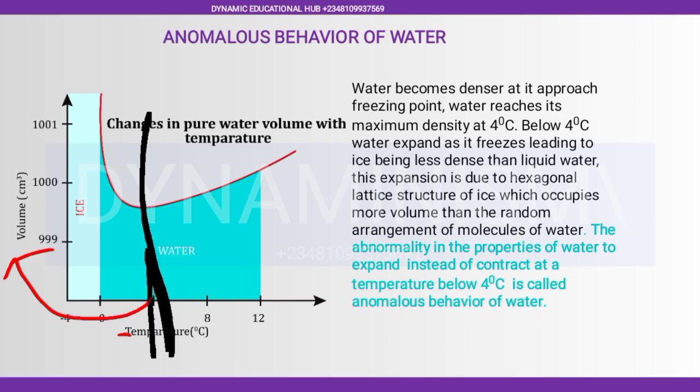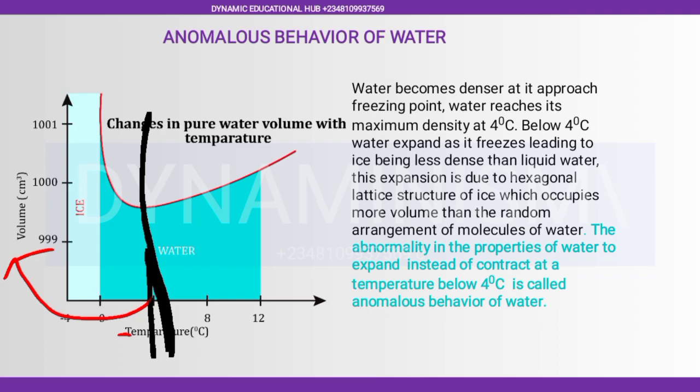The explanation is the hexagonal lattice structure of ice, which makes the ice occupy more volume. As a result, the water starts expanding again instead of contracting.